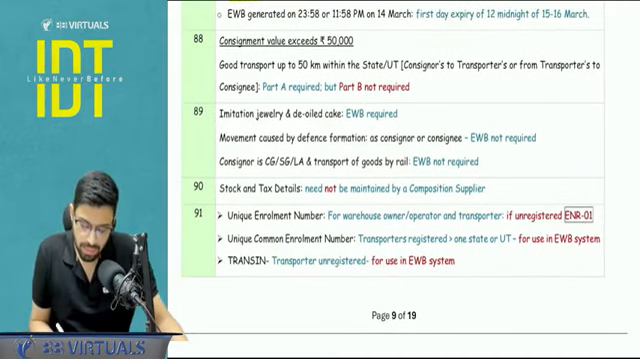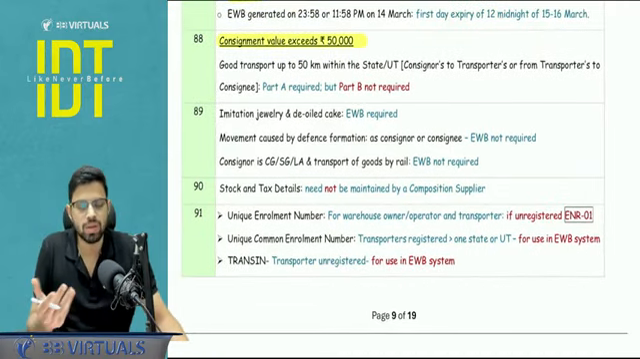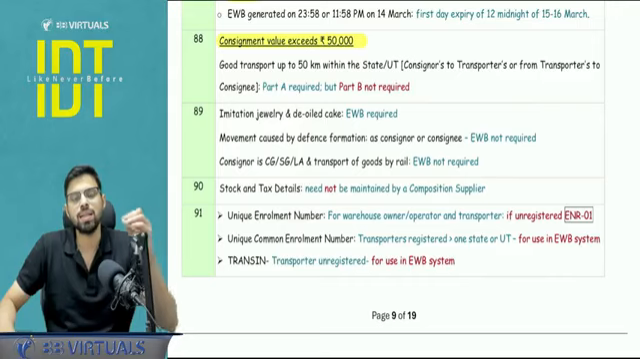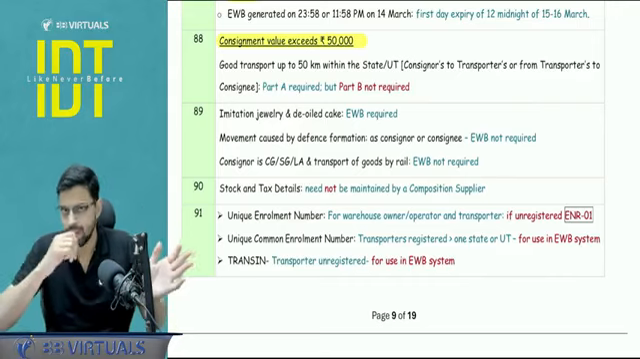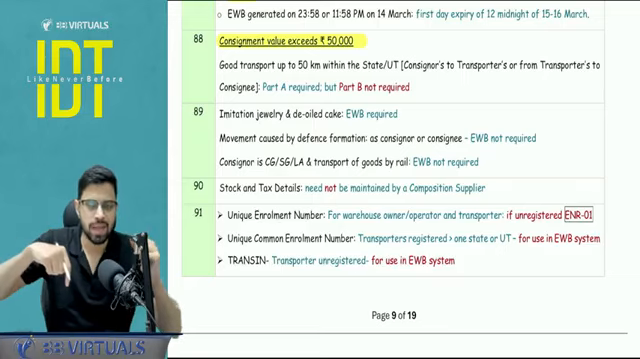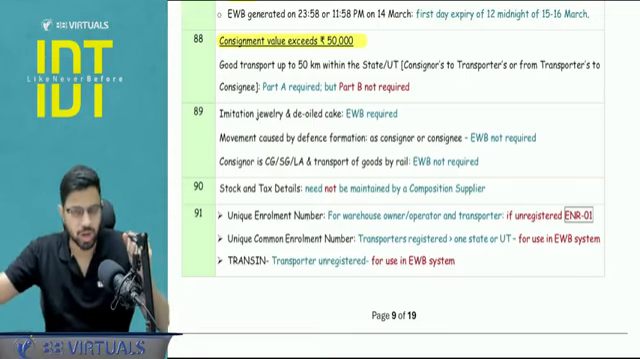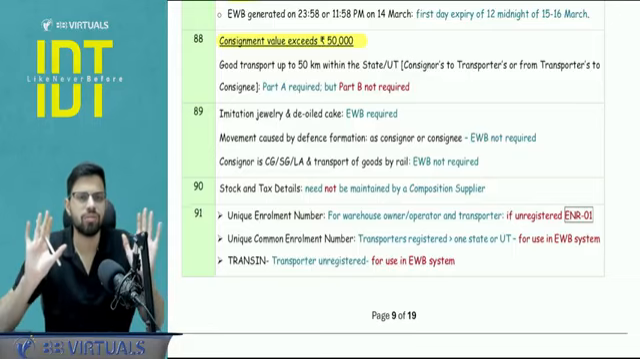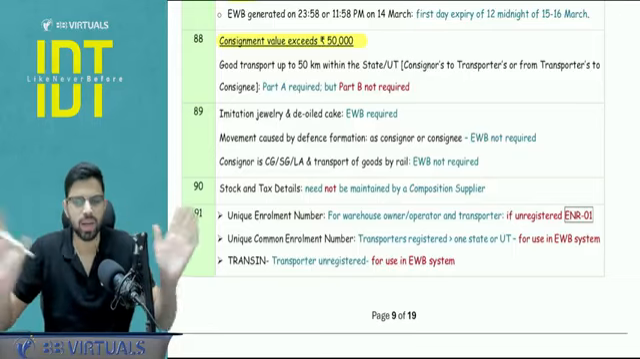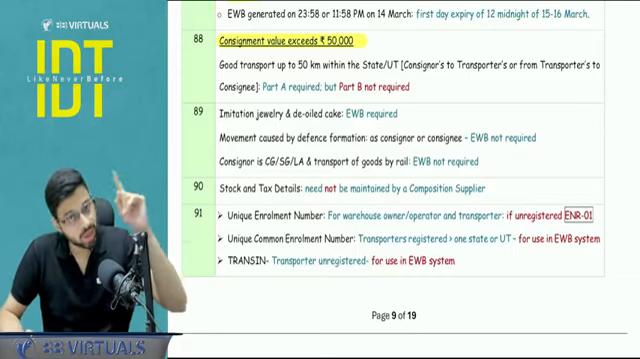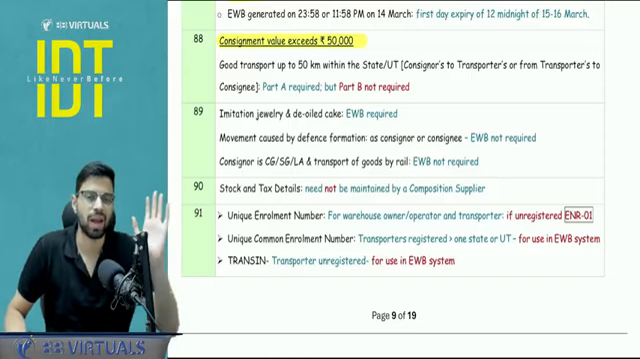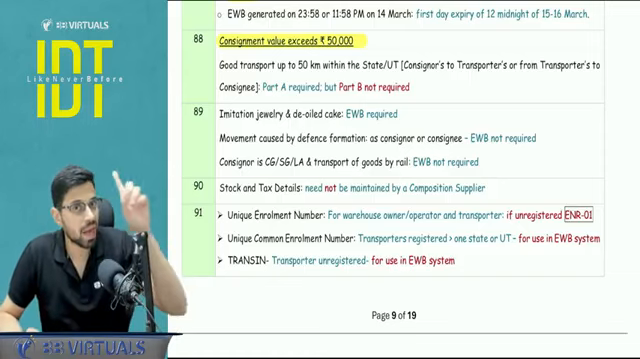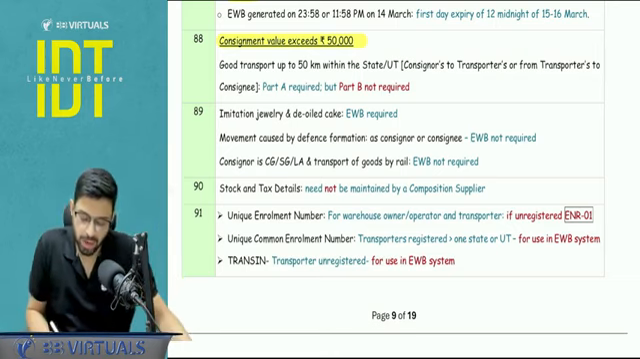Next. Consignment value, if it exceeds 50,000, then obviously I require the e-way bill. But let's say the goods transport is happening only up to 50 kilometers of distance, in the same state, maybe from the consignor's place to the transporter's place, or the transporter's place to the consignee's place, but not exceeding 50 kilometers, not an interstate movement. Then in that case, you require an e-way bill, but only Part A, that is the basic details of the transfer and supply, not Part B. Part B that contains the transport details is not required.